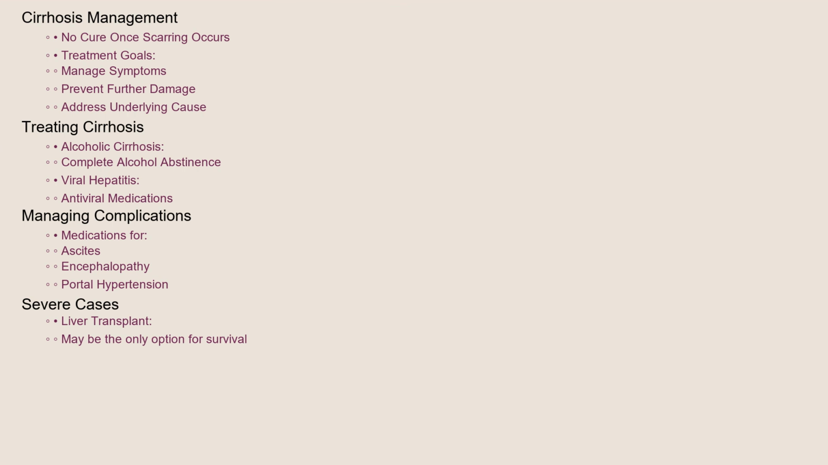For alcoholic cirrhosis, complete abstinence from alcohol is crucial. For viral hepatitis, antiviral medications can help control the infection and slow down liver damage. Medications can also be used to manage complications like ascites, encephalopathy, and portal hypertension. In severe cases, a liver transplant may be the only option for survival.